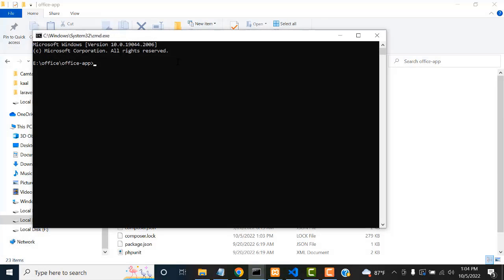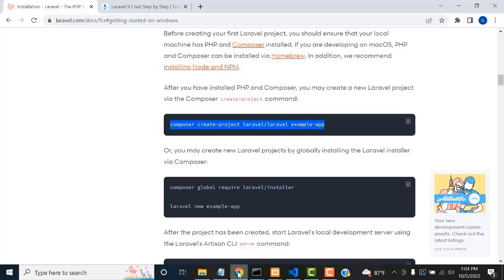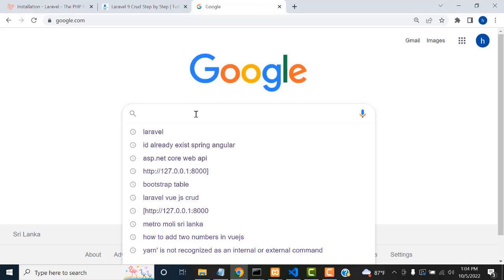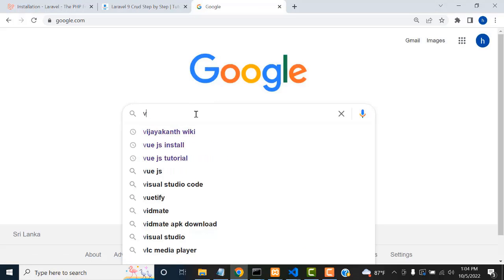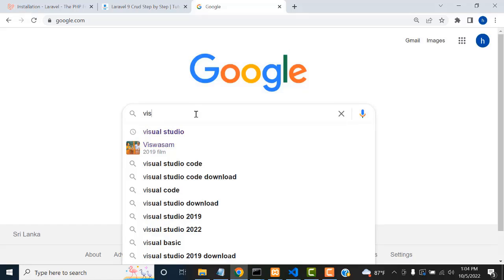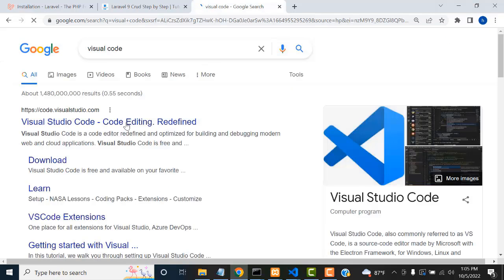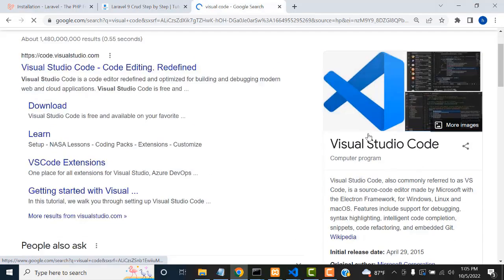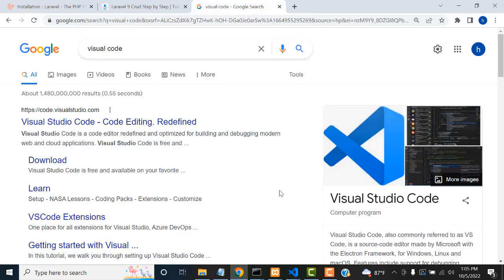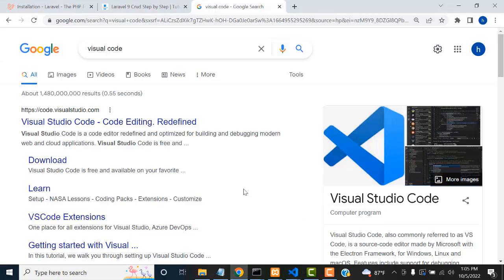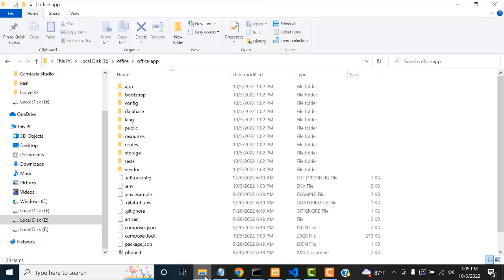If you have not installed the VS Code editor, you must install the VS Code editor. Visual Studio Code, the full name is Visual Studio Code editor. Okay, you have to go and download it and install it on your machine. This is a professional editor to write the PHP code, right? Now let's go back to our project window, right?